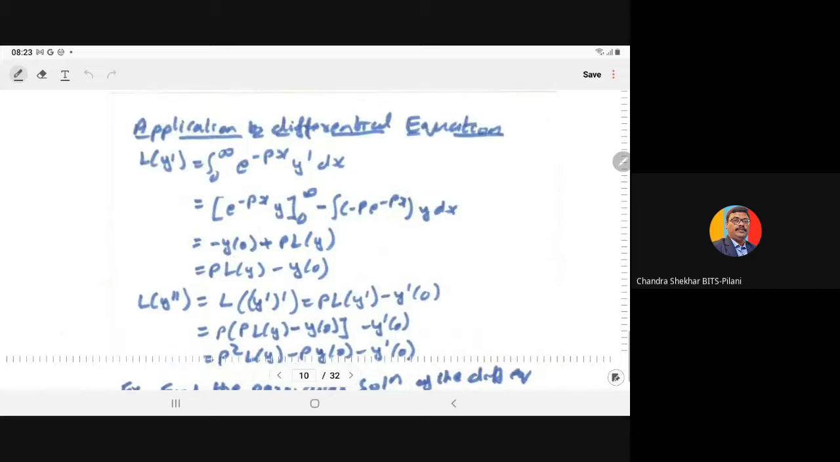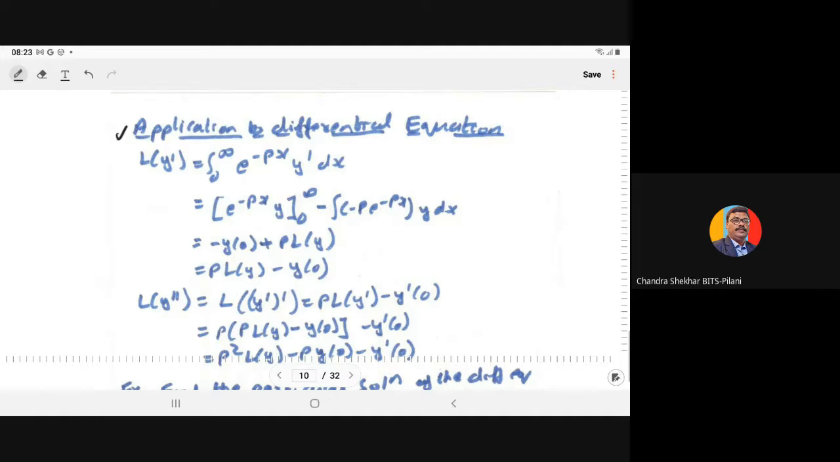Now, the most important part of the Laplace transform is how to solve a differential equation using the Laplace transform. So, application to differential equation, because the main benefit of the Laplace transform is that you can convert the given differential equation into a system of equations using the Laplace transform.